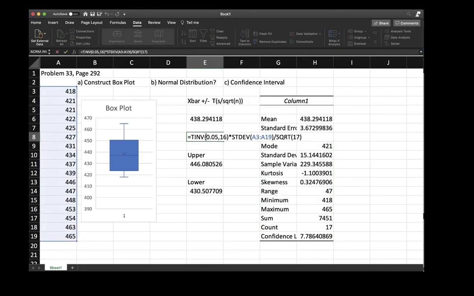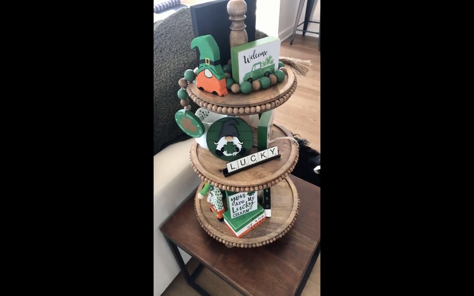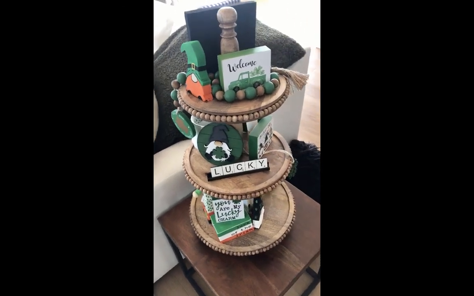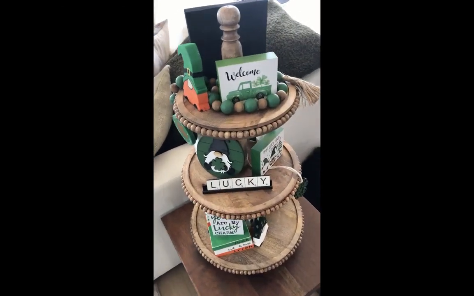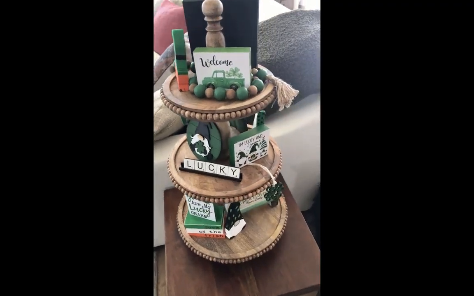So that is problem 33 on page 292 of Devore's text. So I hope that every St. Patrick's Day you can think of the t distribution and the contributions that Guinness made to the world of statistics.